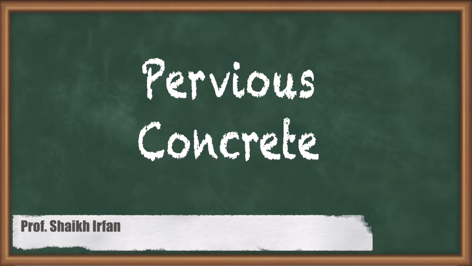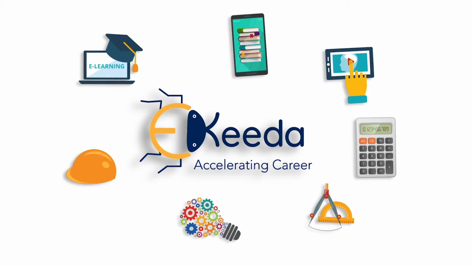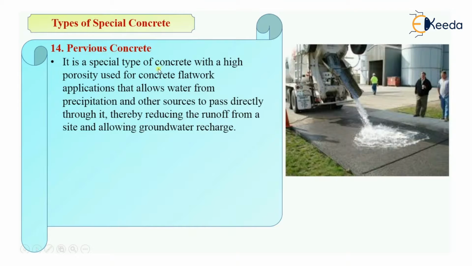So let's start with the definition of it first. It is a special type of concrete with high porosity which is used for flat work applications. This concrete will have high porosity and it is used for various applications such as parking areas, light traffic areas, residential streets or pedestrian walkways that we are going to see next.